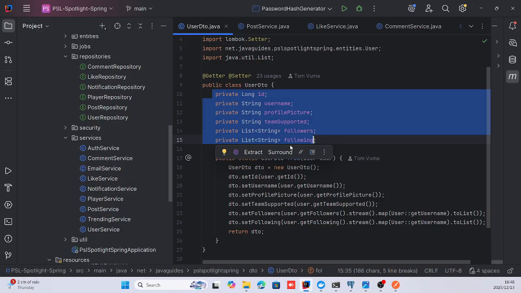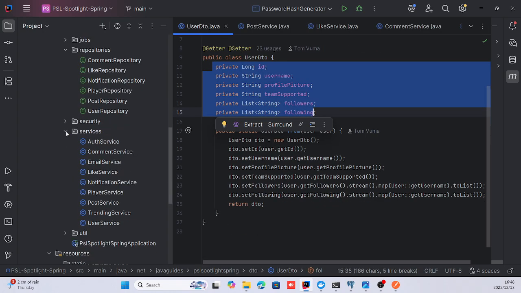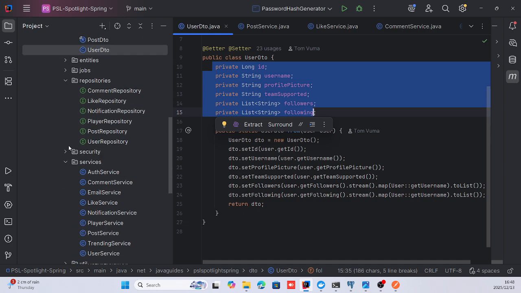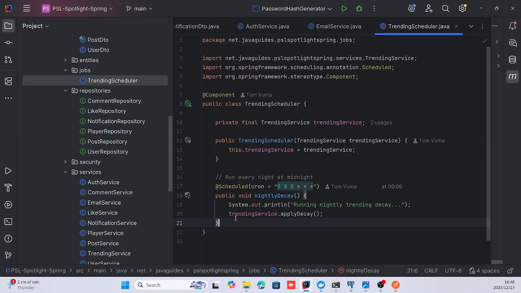Sorry, code is being slow. Let's see. This trending scheduler class I created. How it works is it goes hand in hand with the trending rating of a player. It's going to decrease the trending rating of a player overnight.